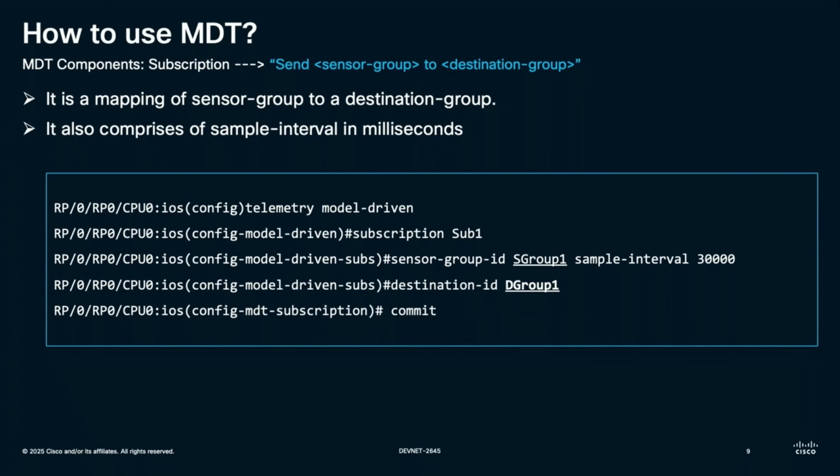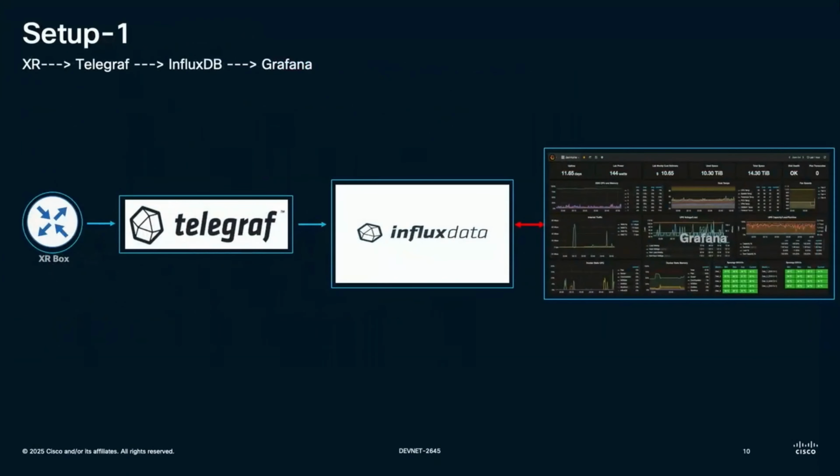So we know how does MDT work, how do I specify what data I need, my destination, and I create a mapping. But there are a couple of setups that we can use. For example, I know how will I configure telemetry on XR, but on the other side, we have a couple of options. My first option is a TIG stack. TIG stands for Telegraf, I stands for InfluxDB, and G stands for Grafana.